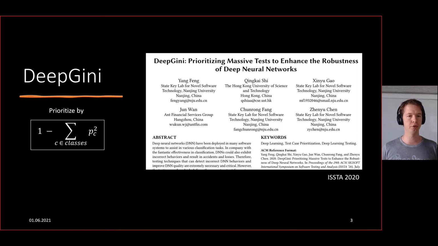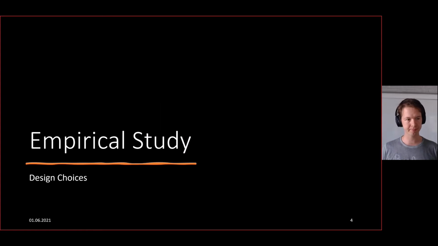This DeepGini approach, which is not the first one with these objectives, has very important advantages. Mainly, it is extremely fast. It works just on the softmax output, which we get when we do a prediction anyways, and it doesn't need any special collection of training time artifacts. It has also been shown to outperform alternatives from the literature. So it was a quite convincing paper, which by now has had quite a little bit of impact already in the literature.